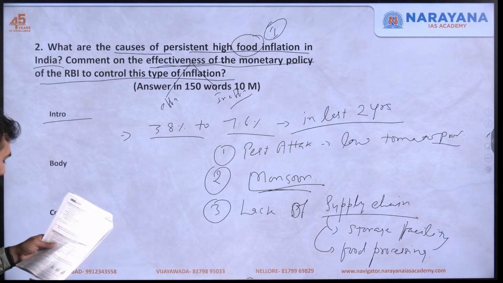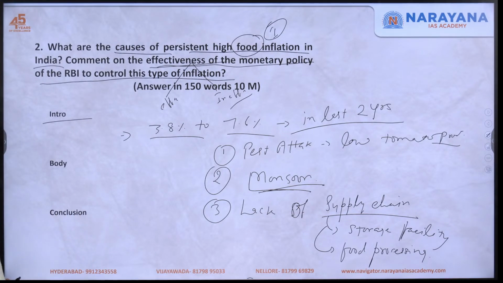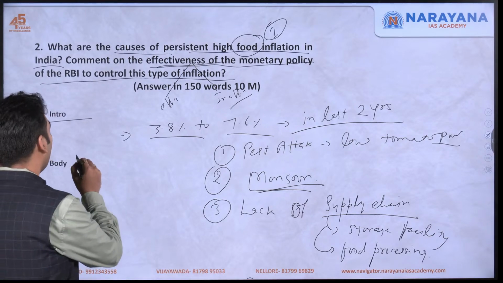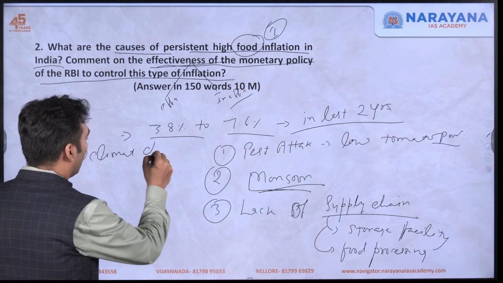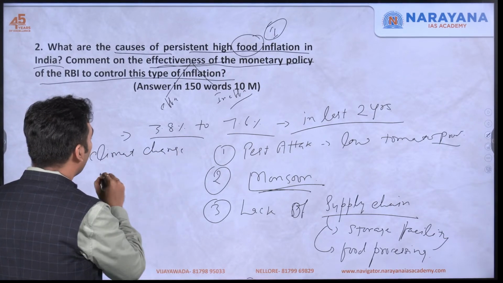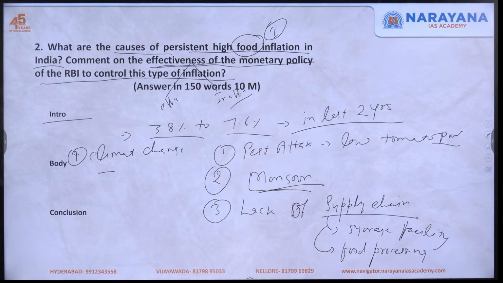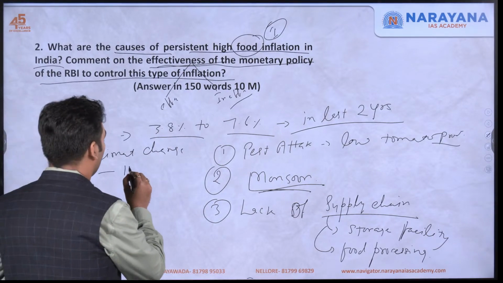There is also an impact of climate change. This is also a very important factor, and here also the Economic Survey is going to be very helpful. The Economic Survey says that because of climate related events, food output reduced by 15 to 20%.